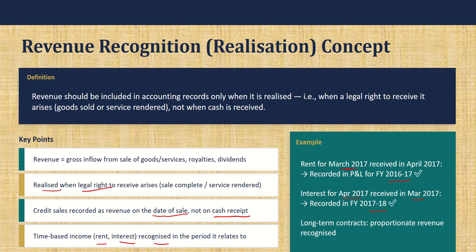And when there are long-term contracts, these are companies like construction companies, where one project will go on for more than a year. Supposing in the first financial year they have completed 30% of the project, which means they have spent 30% towards the project, they can take 30% of the final revenue that they would be earning from the project and account for it accordingly. That's why proportionate revenue should be recognized. The same happens in the case of hire purchase and leasing. So as and when the revenue is recognized, it is earned.